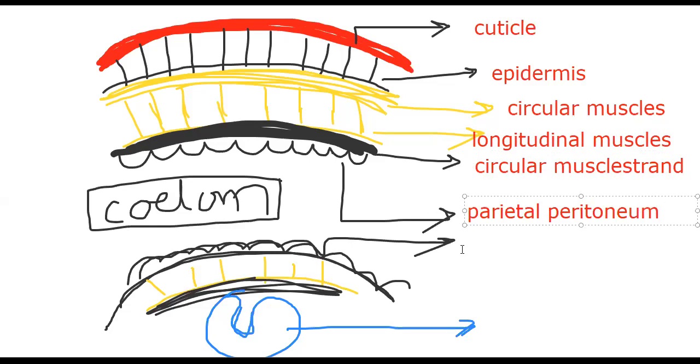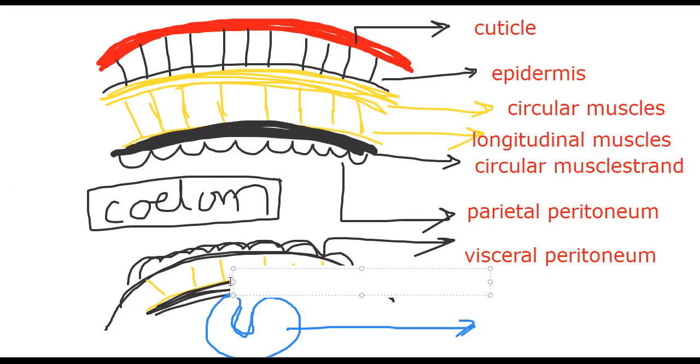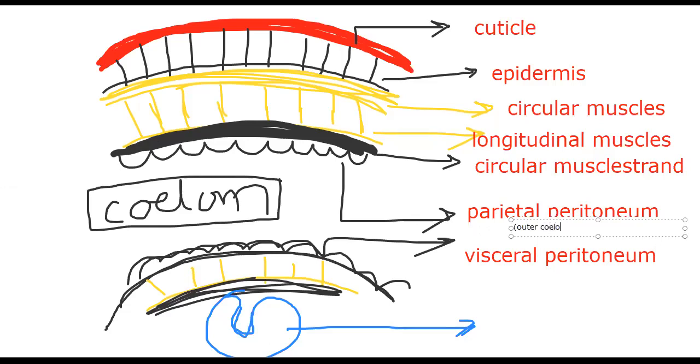Next, the outermost layer of the alimentary canal is called visceral peritoneum. One of the best examples to show the true body cavity. So parietal peritoneum and visceral peritoneum. Parietal peritoneum is also called outer coelomic epithelium.